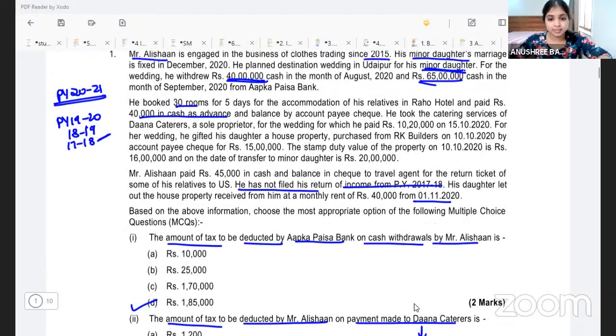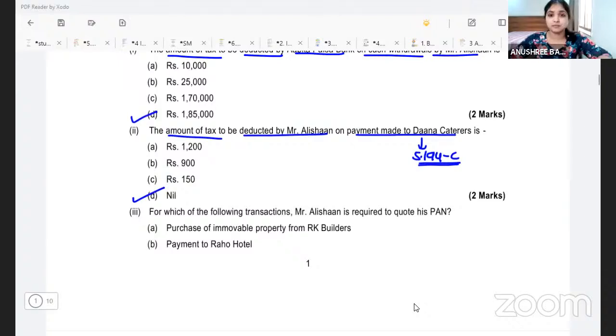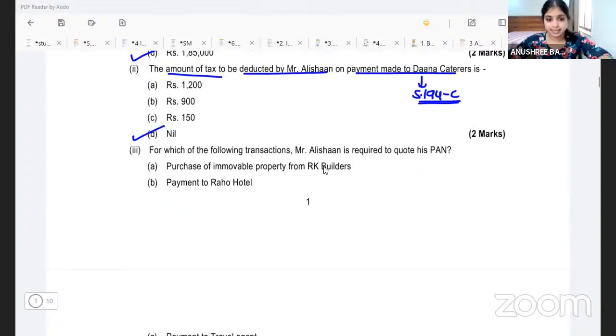In 194C, we talk about single transaction more than 30,000, aggregate transactions more than 1 lakh, 1% TDS, 2% TDS. All that is not applicable if it is for personal purposes. Yes, catering is works contract under 194C, but this catering service is being taken for a personal purpose. Hence, no need to deduct tax under section 194C. Are we clear? This is it about the second subdivision.